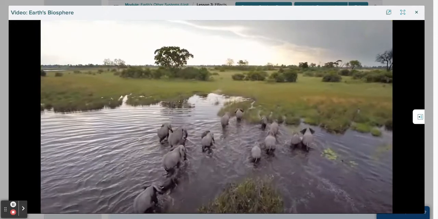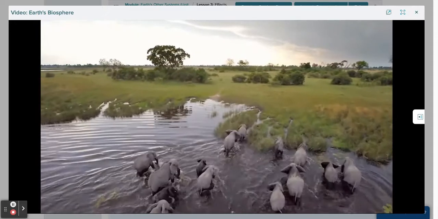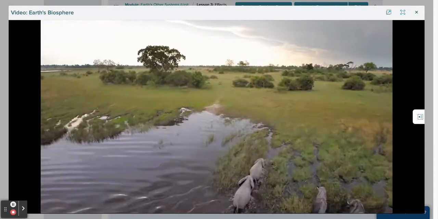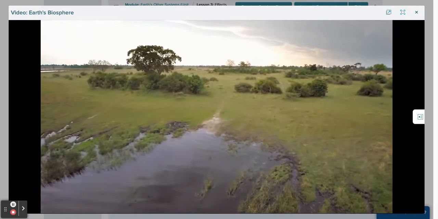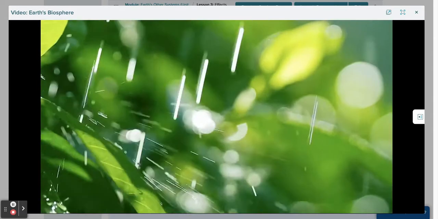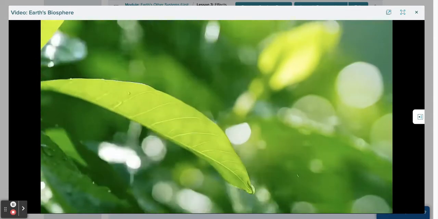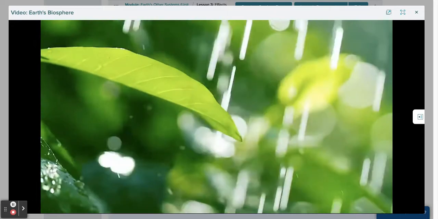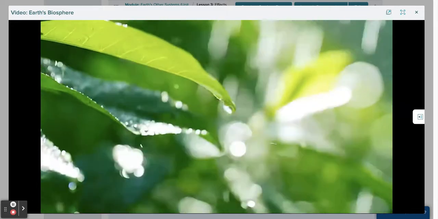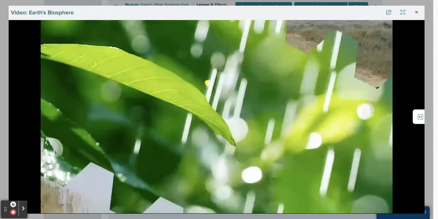The organisms in the biosphere depend on and change the gases in the atmosphere. Plants need carbon dioxide and animals need oxygen. The biosphere also depends on and changes the hydrosphere. Plants take in water from the soil and release water vapor.